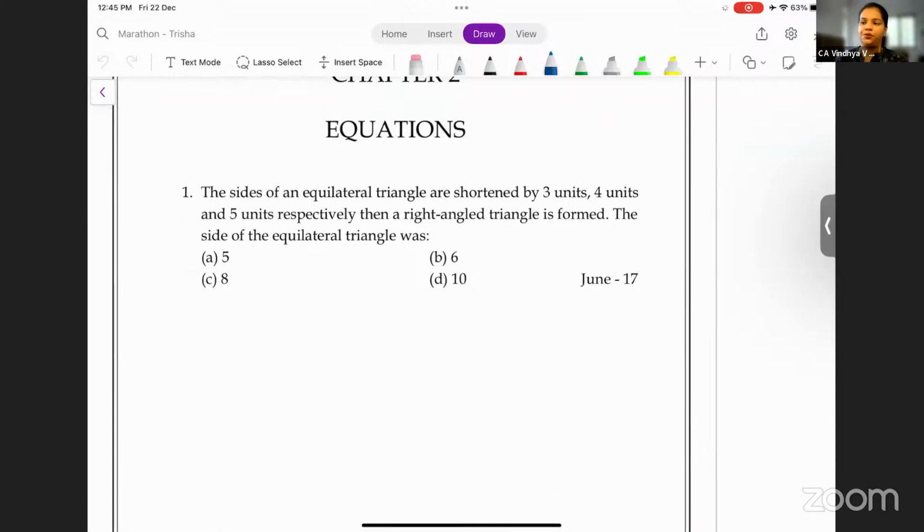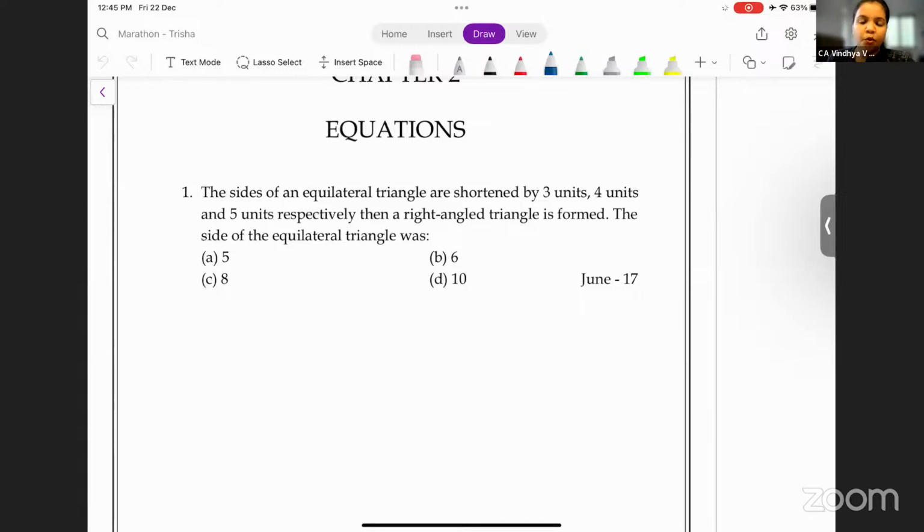Okay. The first question. What is given there? It's given the sides of an equilateral triangle are shortened by 3 units, 4 units, and 5 units respectively, and a right angle triangle is formed. Okay. The sides of an equilateral triangle are shortened, and what is formed? A right angle triangle is formed.